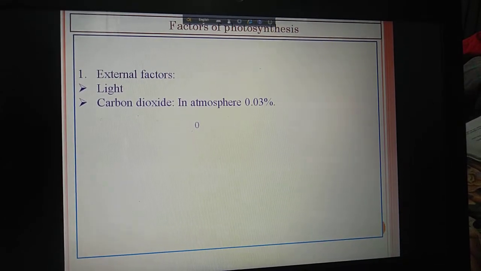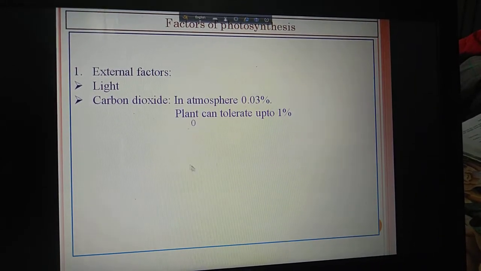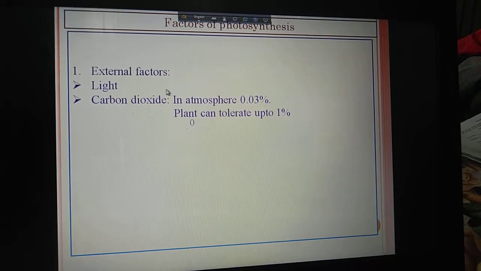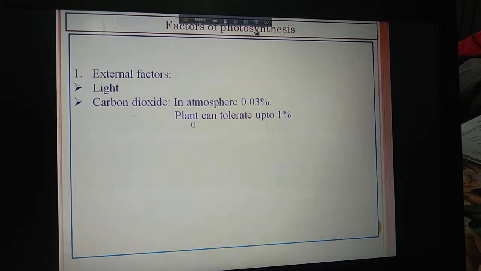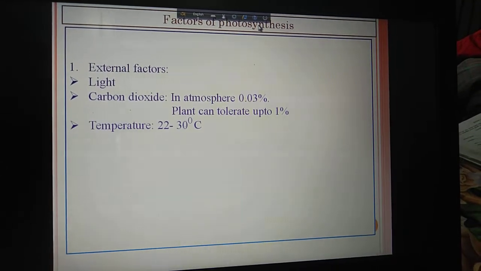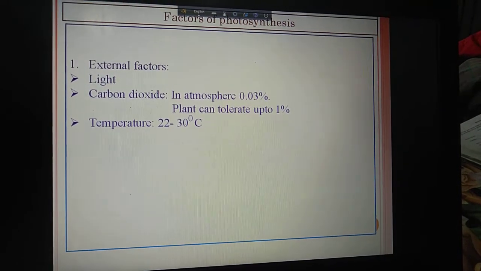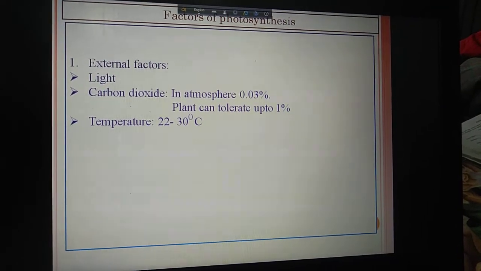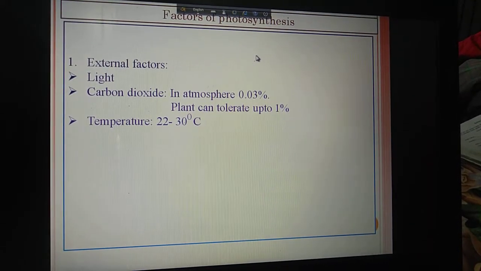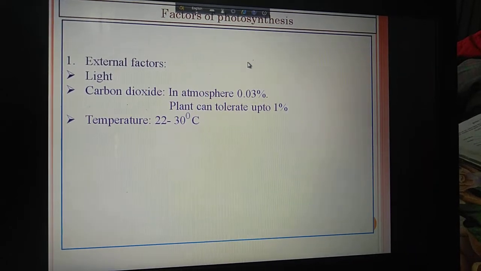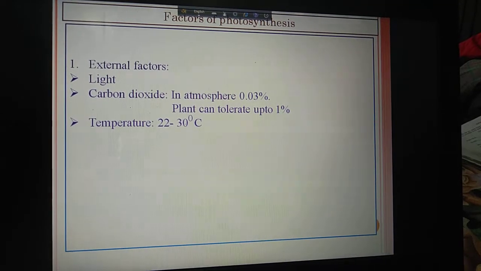Then carbon dioxide. You know that in the atmosphere the amount of carbon dioxide is 0.03%, but plants can tolerate up to 1%. If the rate of carbon dioxide is higher than 1%, then the rate of photosynthesis will start to decrease. Then temperature: the optimum temperature is 22 to 30 degrees centigrade. Below or above this temperature, the rate of photosynthesis will decrease. But at 0 degree centigrade and above 45 degree centigrade, photosynthesis will not be carried out.